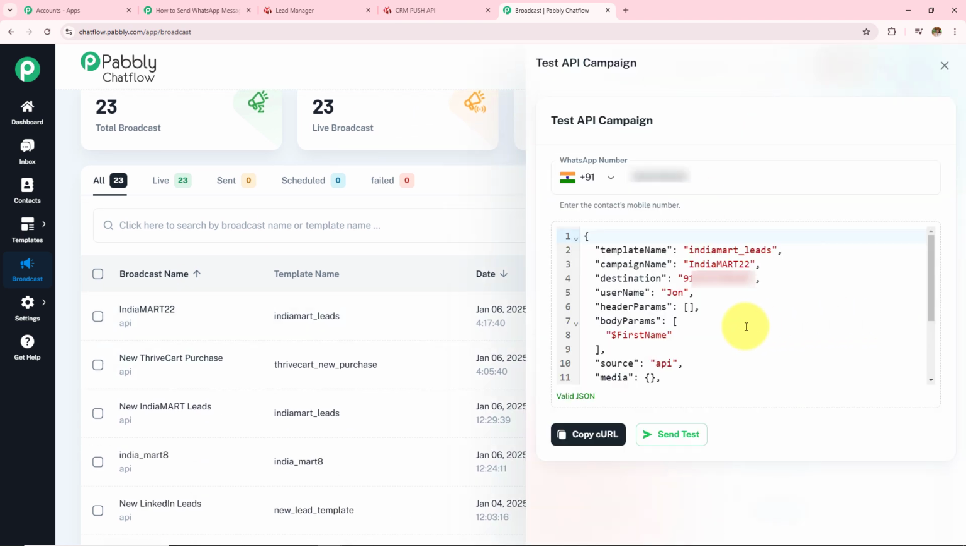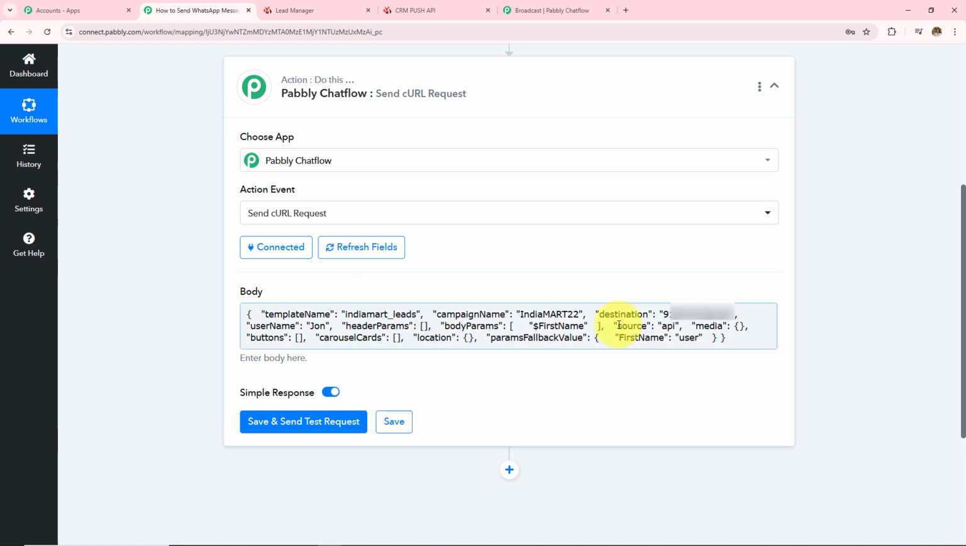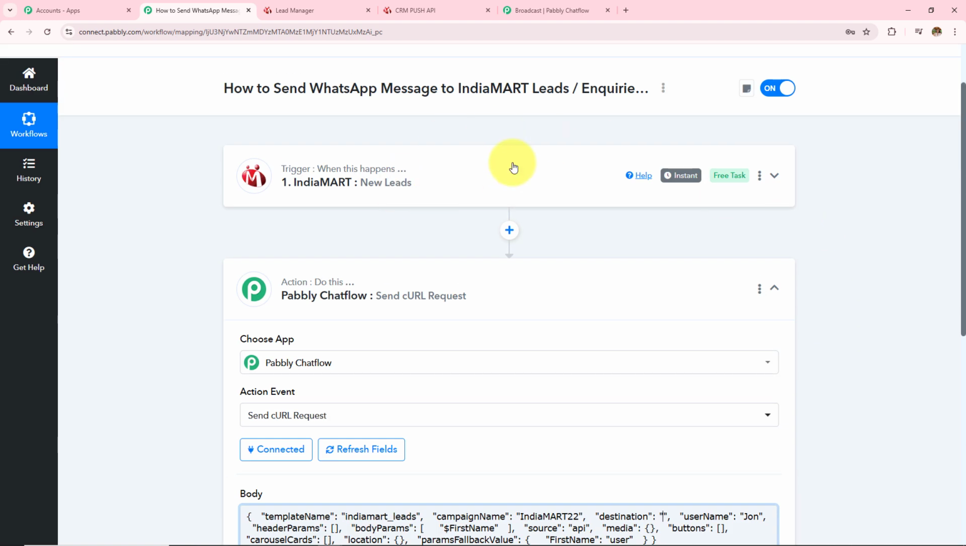And here I can see that I have been provided with the body, and now I'm simply going to copy this and paste this in my body field in Pabbly Connect. So over here I can see the destination, username and the body params. And over here destination is the number in which this WhatsApp message will be sent. So I'm first going to remove this WhatsApp number, and then I'm going to add the WhatsApp number of the lead that I have received in my previous response, which was India Mart.